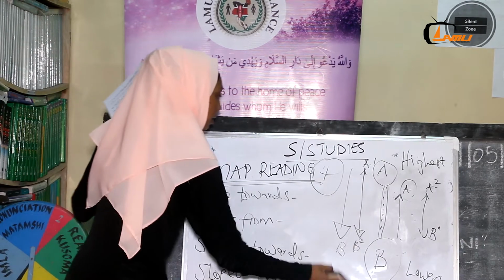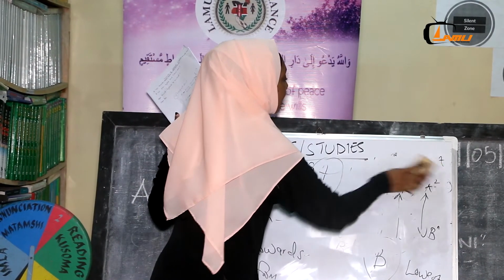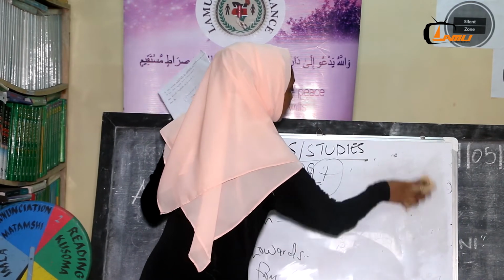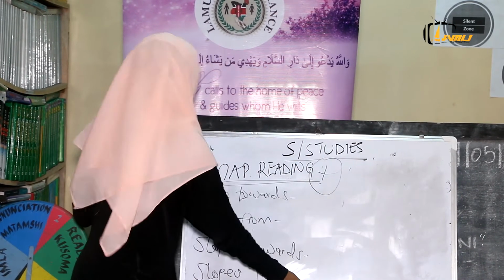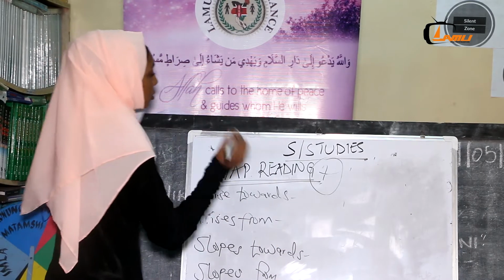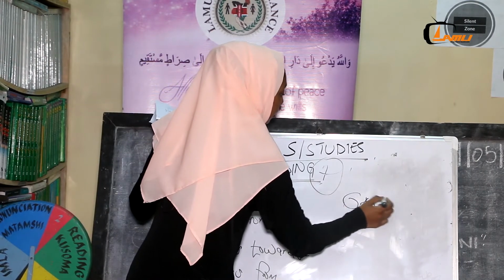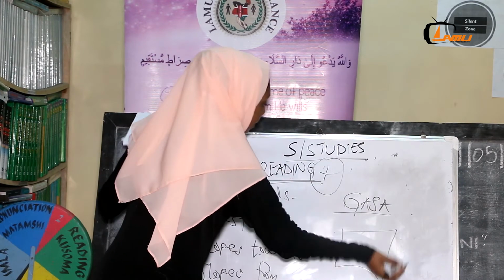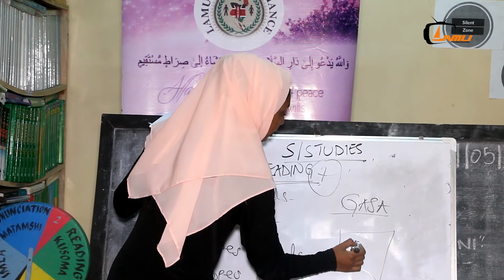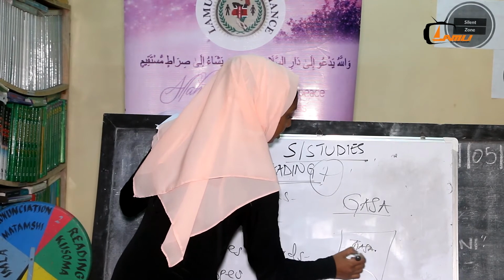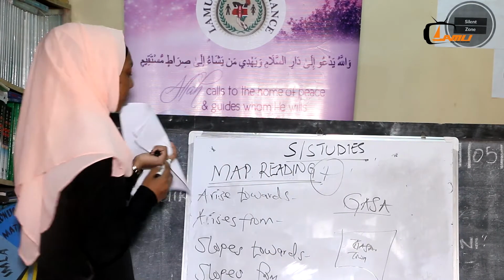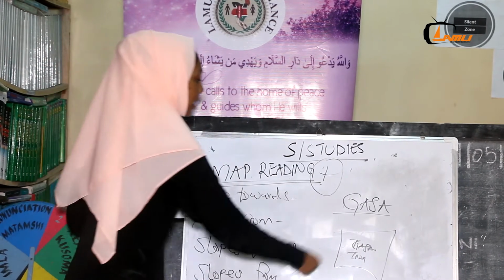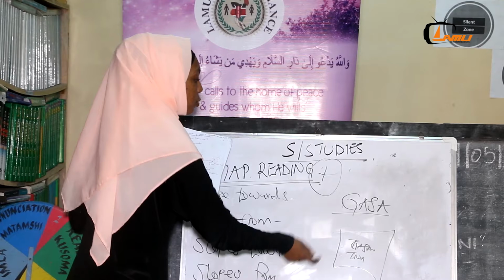Another thing that I want students to note when studying map reading is that once a map is written, let's use the name Gosa, the map is written Gosa. Again, in a map there's maybe a boundary, and it's written Gosa town. A student should be very keen when you are asked a direction from Gosa town to a certain point, maybe to the granary.